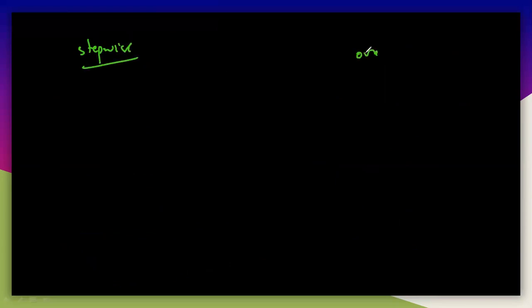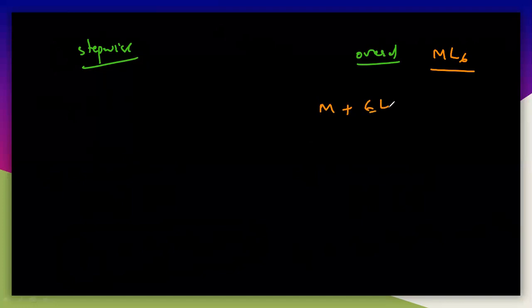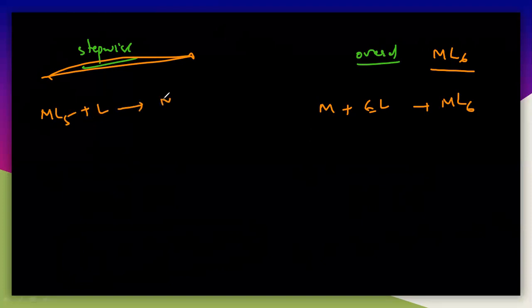and this is the overall. In case of the overall, if you want to prepare ML6, simply you have to take metal and 6 ligands, and then you will finally get ML6. But in the stepwise case, if you want to prepare this ML6, then you have to take ML5 and another ligand, and finally you will get ML6. So there is a difference here.